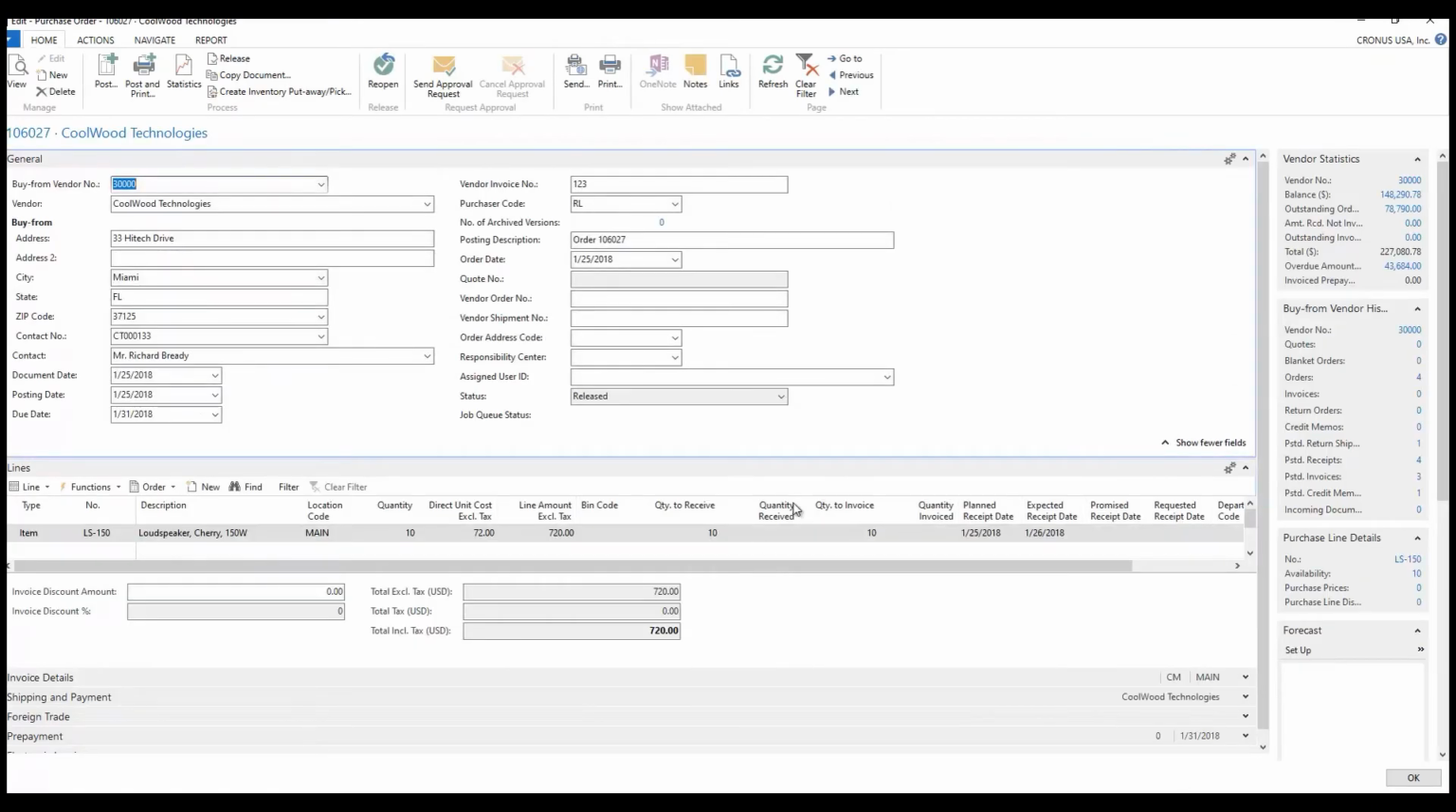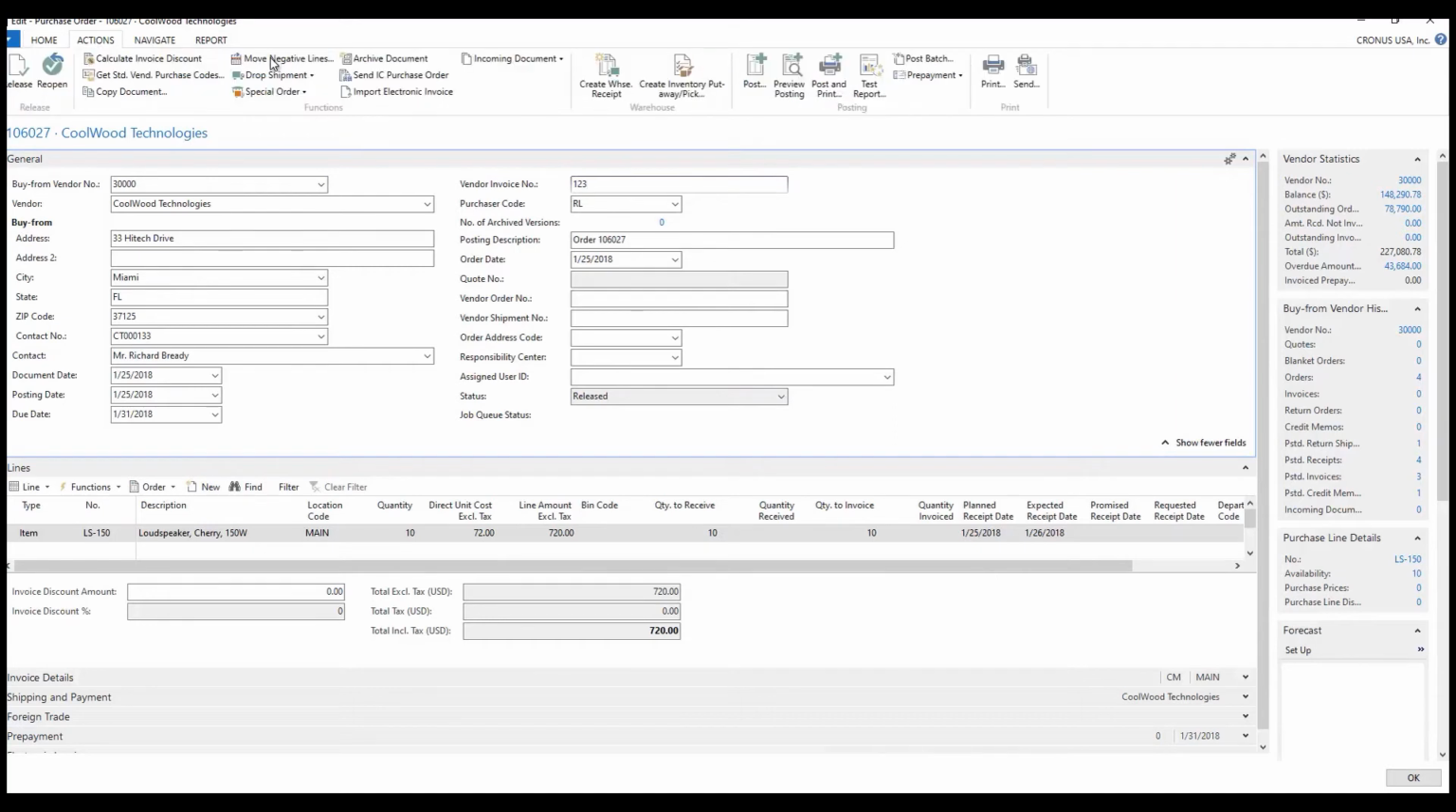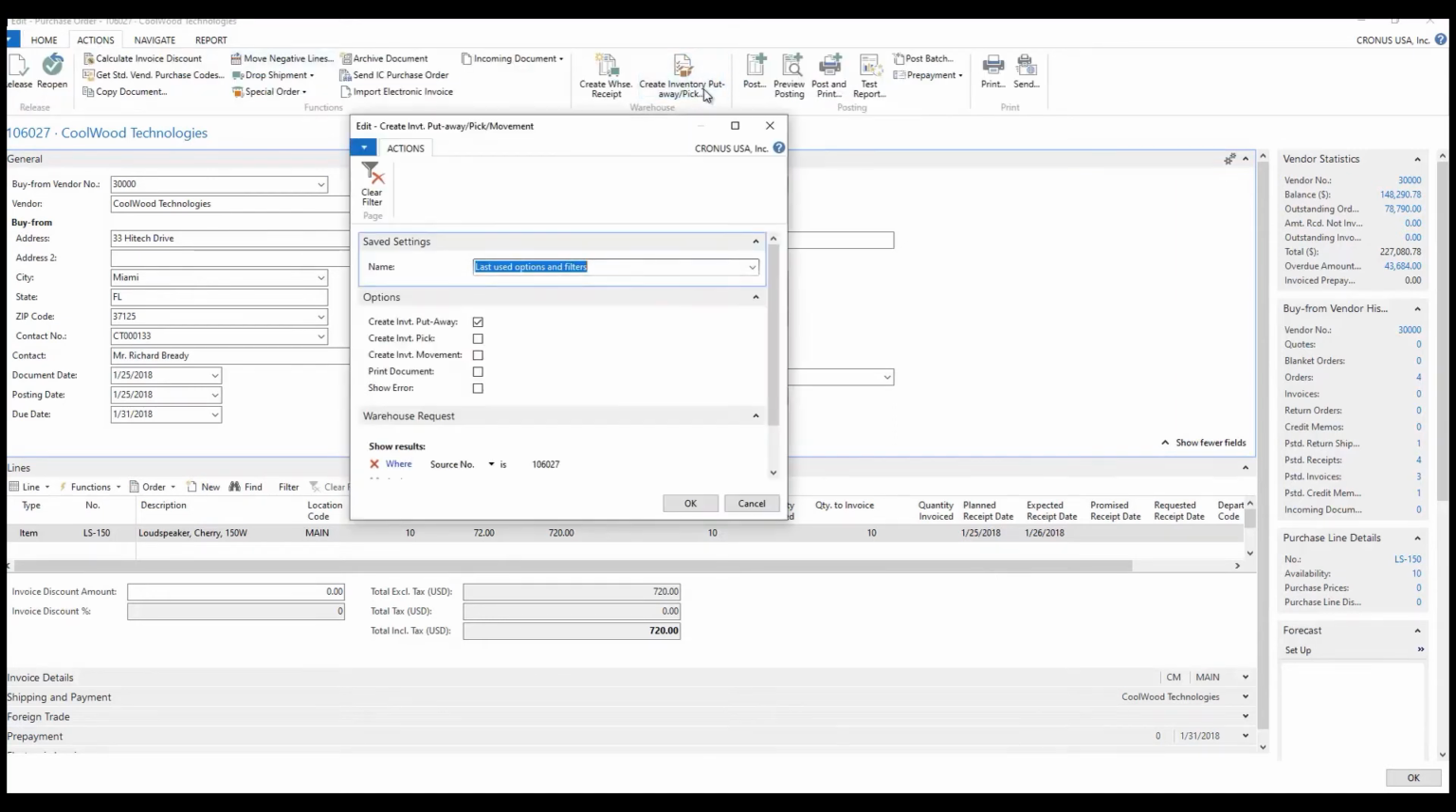And in this illustration, I want to do something slightly different here. So we have a quantity to receive of 10, and this is a different item that we have out here. And what I want to do with this is a released order. I have an invoice number on it. And what I can do is go to Actions, and I can create an inventory pick or put away. So I want to create an inventory put away for this particular transaction.